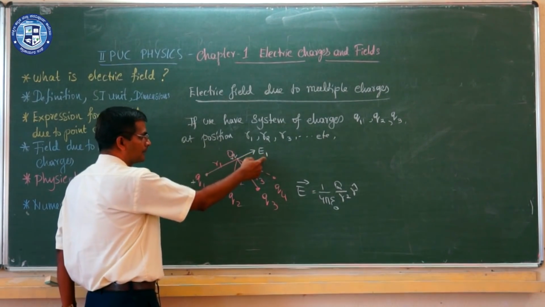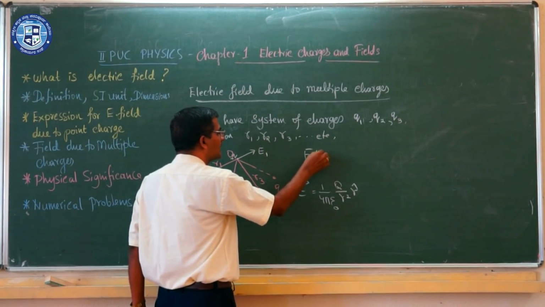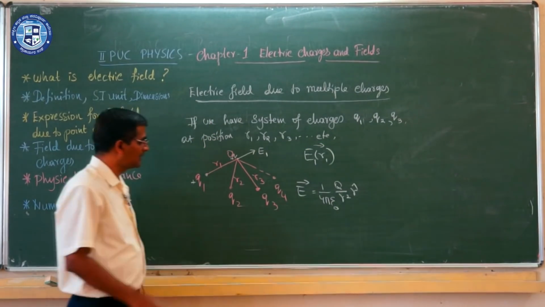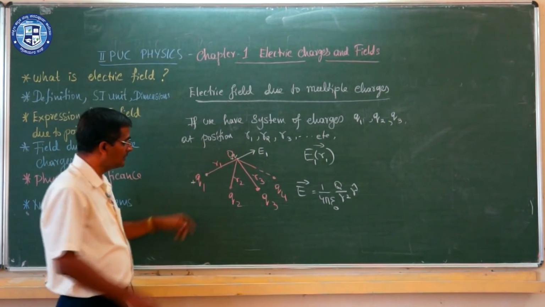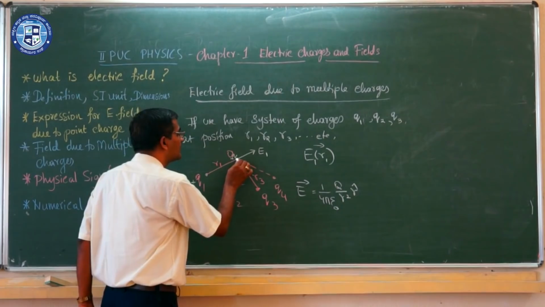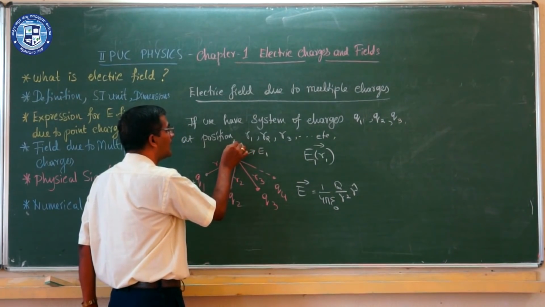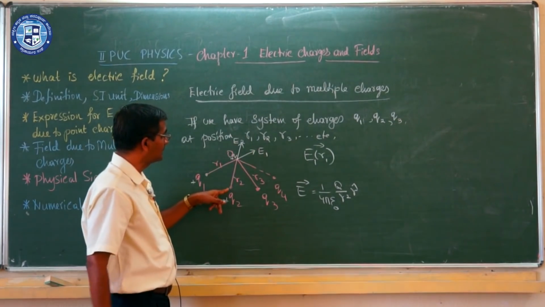The electric field due to this charge q1 I will take as E1 in the direction of r1. And I have another charge q2 at a distance r2. If q2 is a positive charge, the test charge also experiences a repulsive force due to q2, giving the direction E2 in this direction.